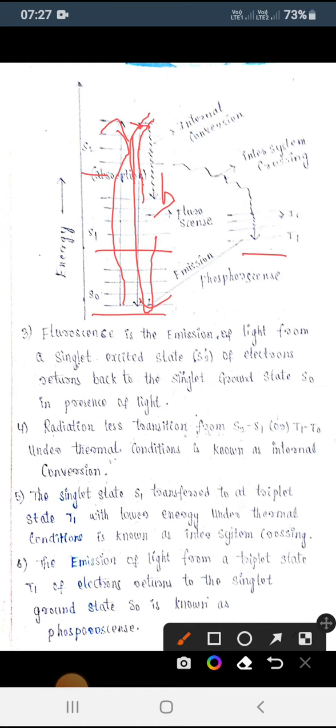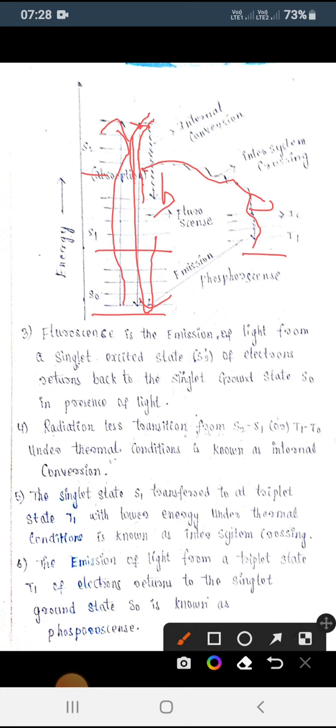But from singlet to triplet, crossing from one state to another in the presence of light, we call intersystem crossing, that is S2 to T2 or S1 to T1. Then from T2 to T1 it comes again by internal conversion, which happens only under thermal conditions.